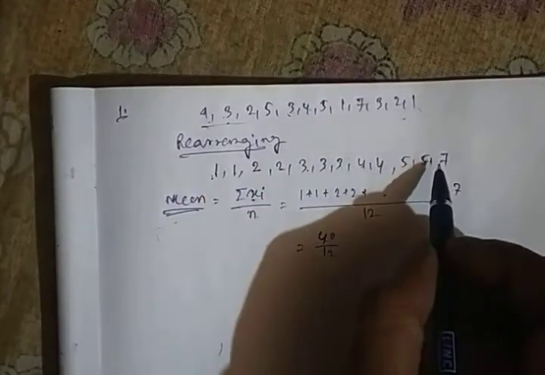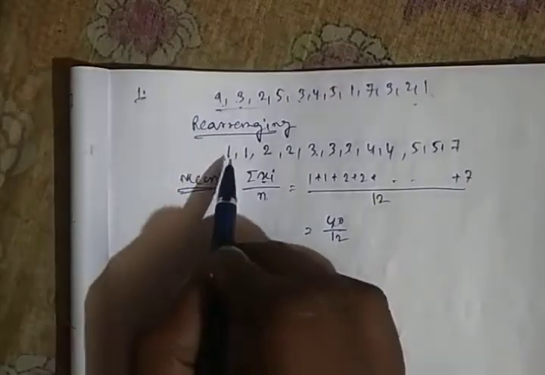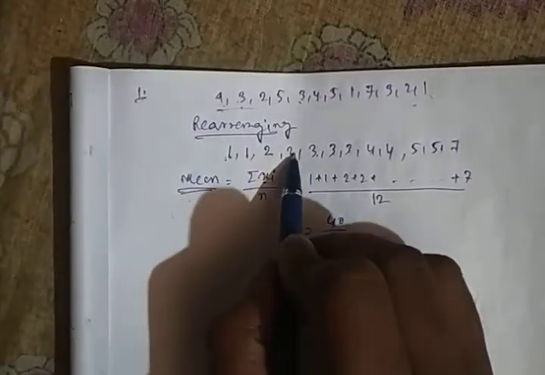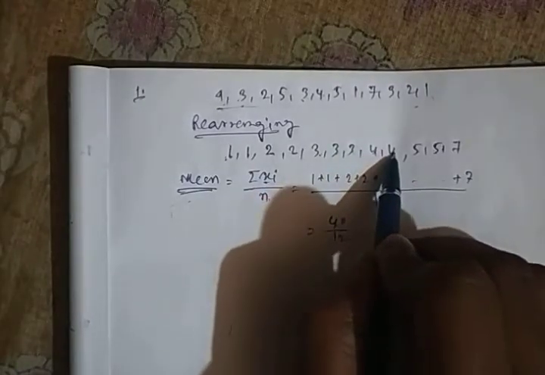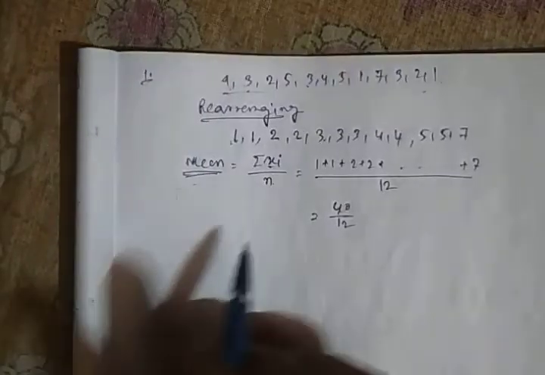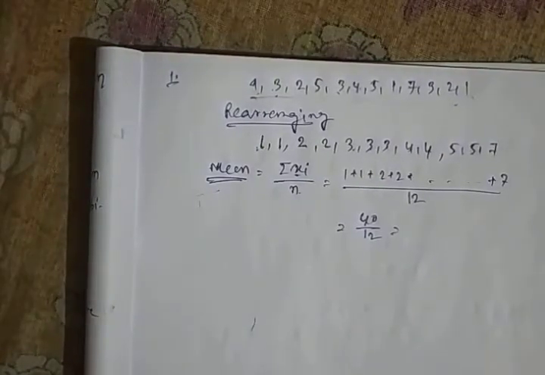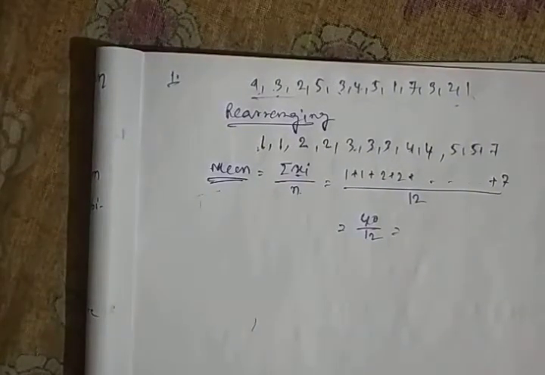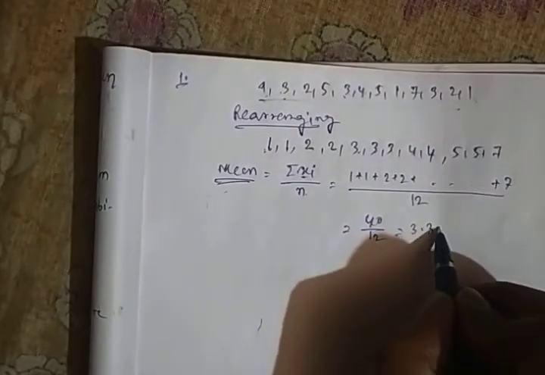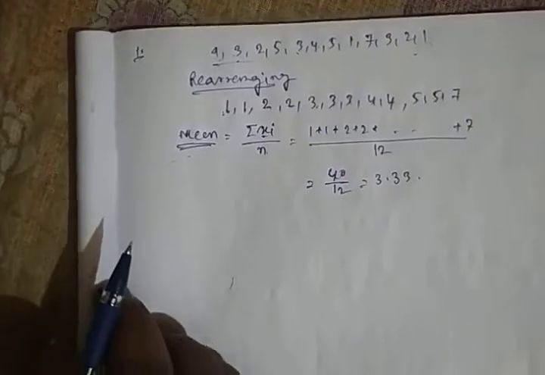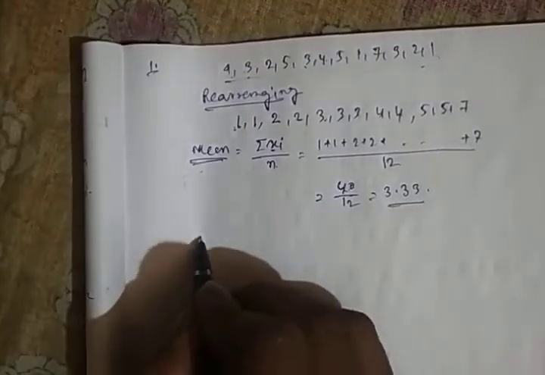You can calculate it yourself; there may be a mistake. Okay, 1, 2, to 4, to 6, 9, 12, 15, 19, 23, 28, 33, 40. Okay, so 40 by 12, which is 3.333. Okay, you can use the calculator also. So this is the mean. Now for the median.